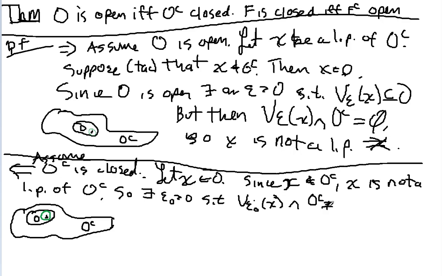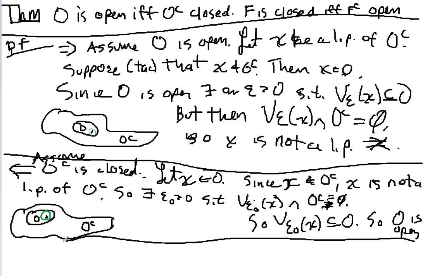This intersection is equal to the empty set. But there are only two options. Either something is in the OC or it's in O. So this has to be completely contained within O. So O is open because if you pick any point X, you will be able to find an epsilon ball that surrounds X that's completely contained within O. That's what it means to be open.